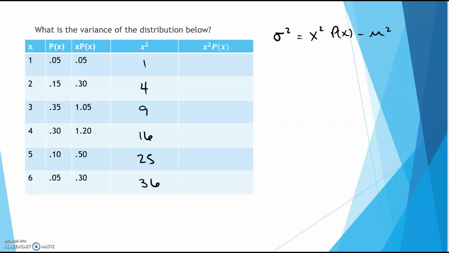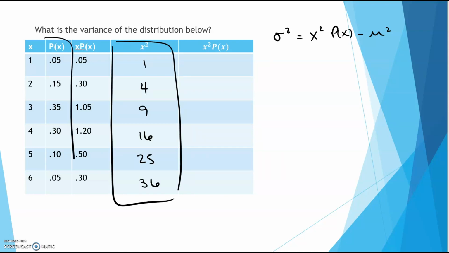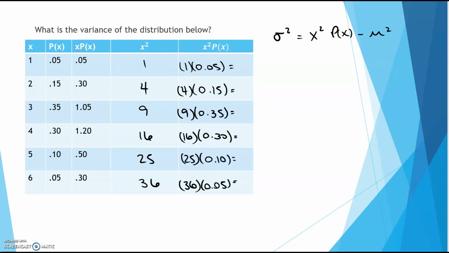Okay, and then what we're going to do is take x squared times the probability of x. So we're going to take this column and multiply it times this column here. What you would get is 0.05 for the first one, and then 0.60, and then 3.15, and then 4.80, and then 2.50, and then 1.80.